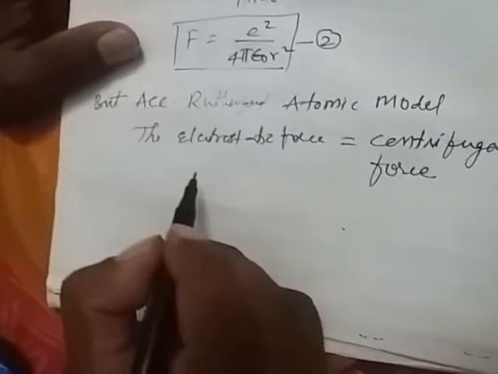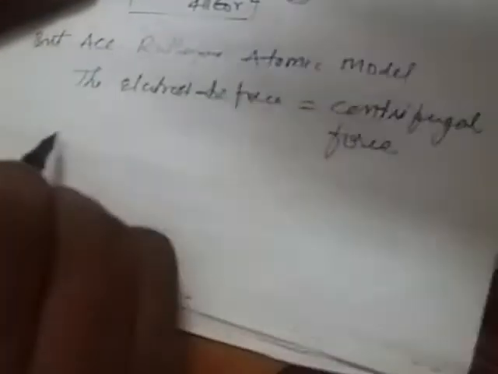The centripetal force F is equal to mv square by r, and the electrostatic force is 2e square by 4 pi epsilon naught r square.